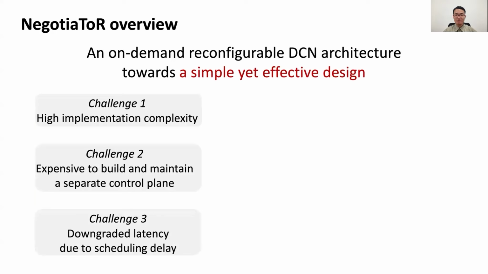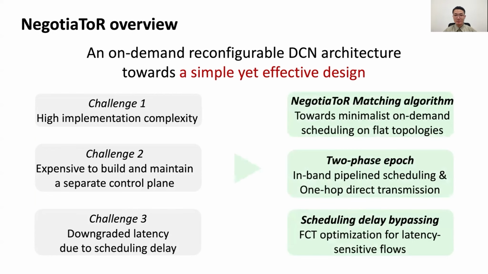For deployment practicality, following the principle of Occam's razor, we present NegotiaToR, which is tailored towards a simple yet effective design. Regarding these three challenges, NegotiaToR matching algorithm is designed towards minimalist on-demand scheduling on flat topologies. And we use two-phase epochs to support one-hop direct data transmission as well as in-band pipeline scheduling. We also provide opportunities to bypass the scheduling delay to optimize FCT for mass flows even under incasts. Next, we will go into the matching algorithm first.